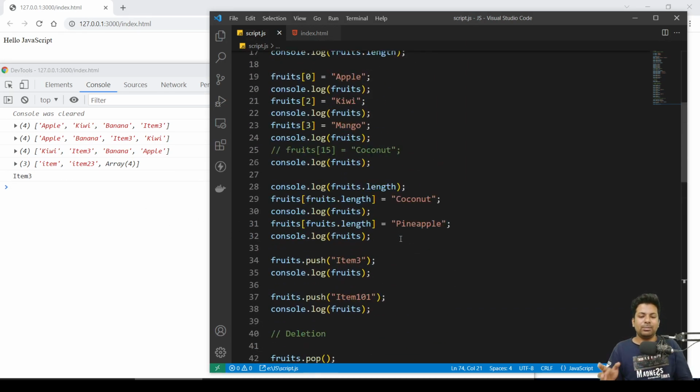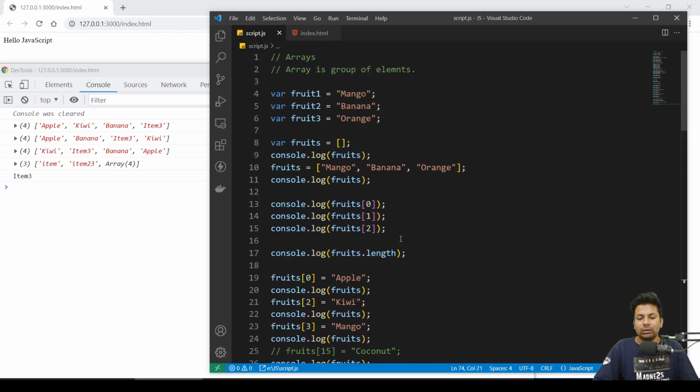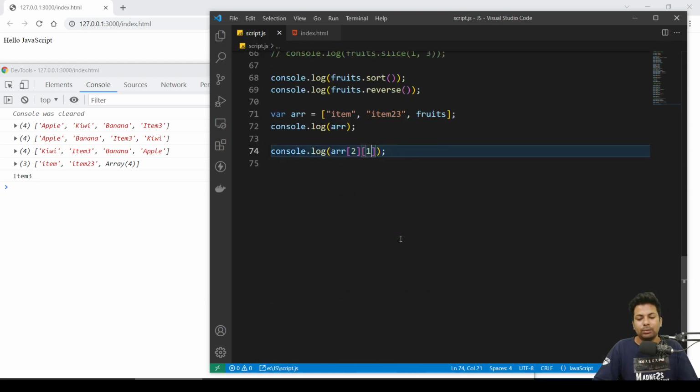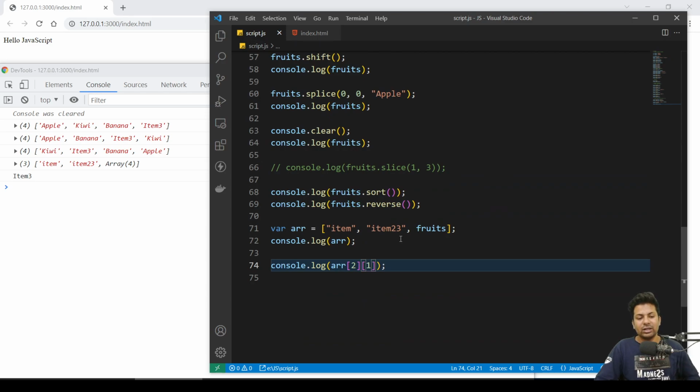So it's pretty much basics. I have told you everything about array, how to use it, how to push, clear, everything. So yeah, that's it in this part, guys.